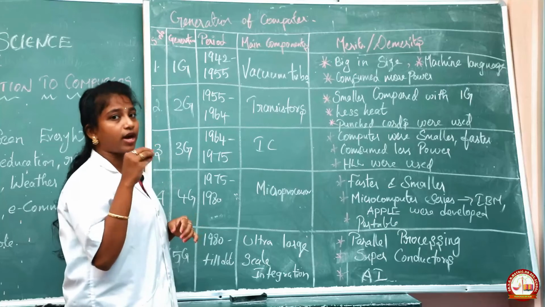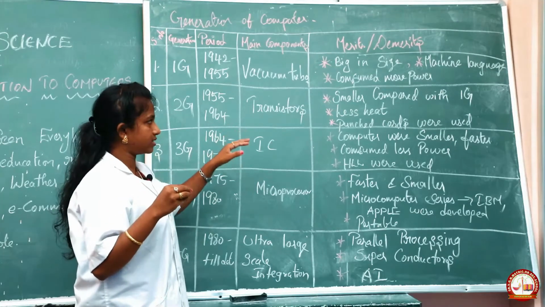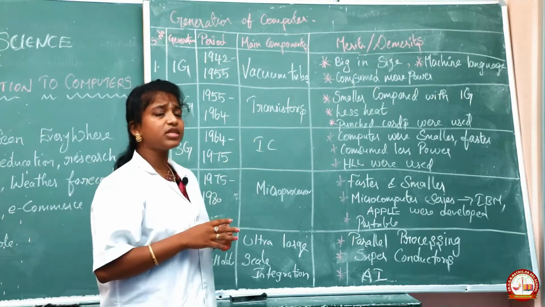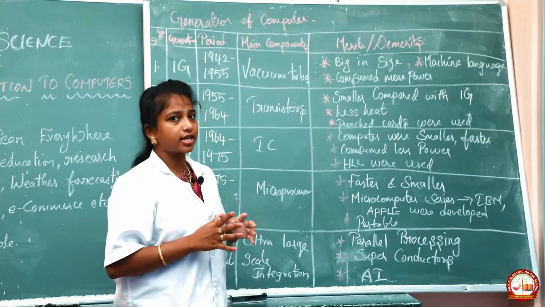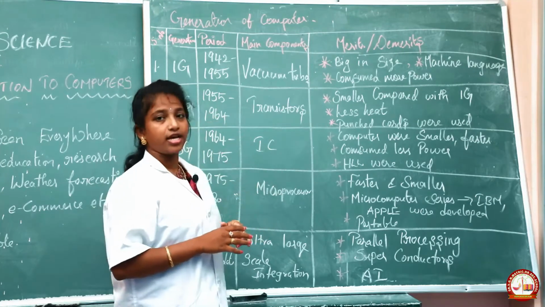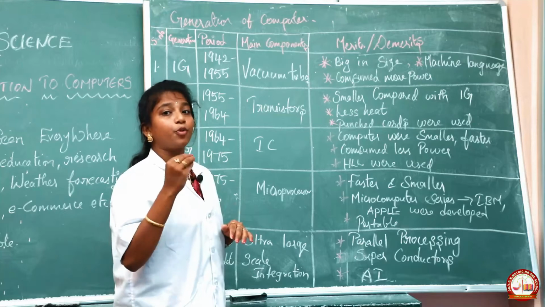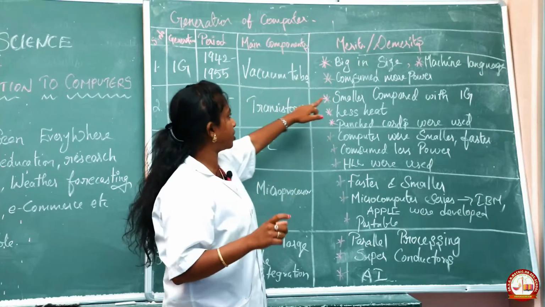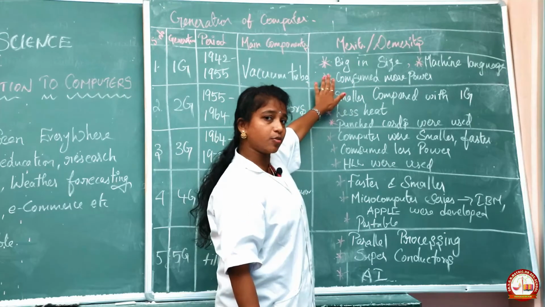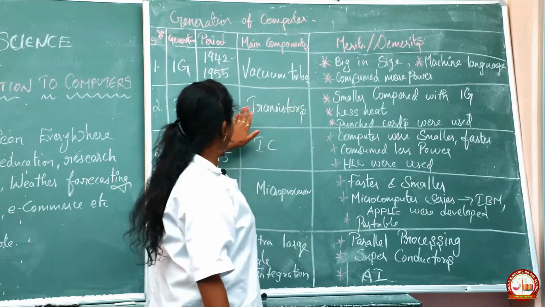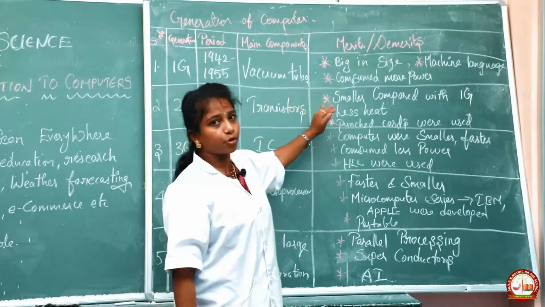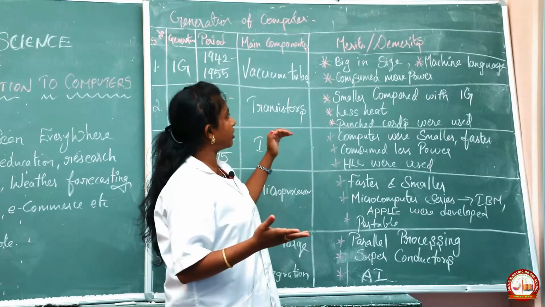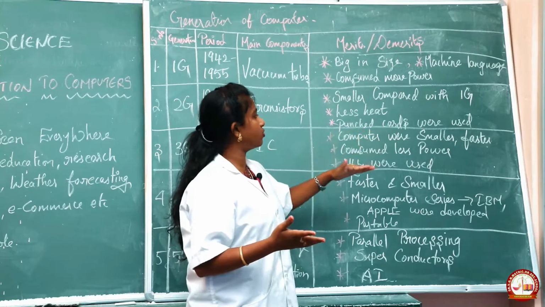In that period we used the component called the transistor. When compared with the first generation's vacuum tubes, it is very small, and that's why it was selected for the second generation. It produces less heat, whereas the first generation computer produced more heat. But here we used punched cards.